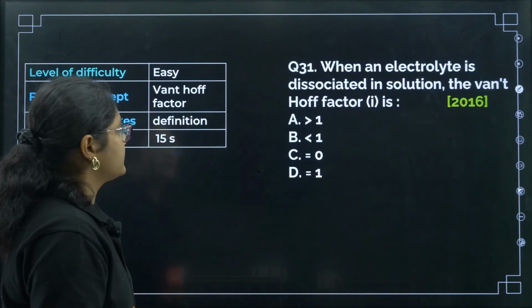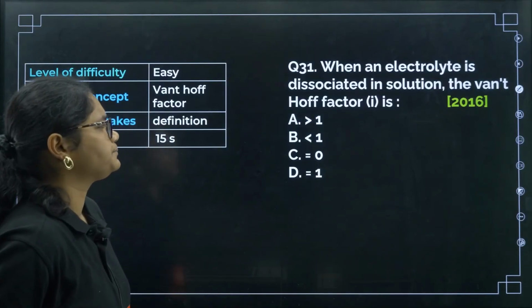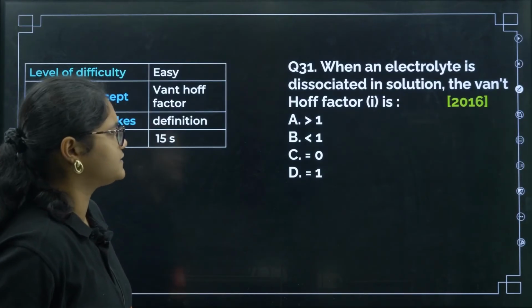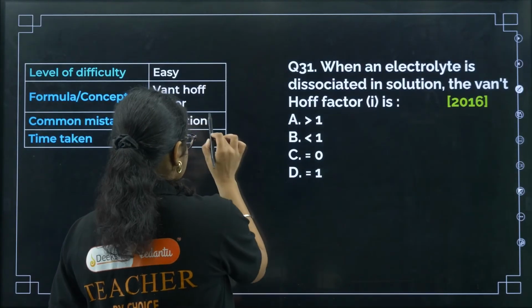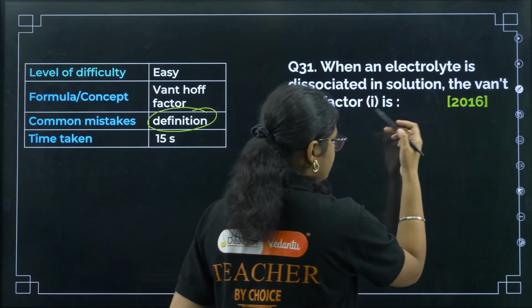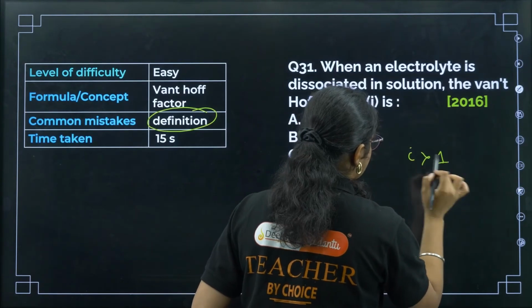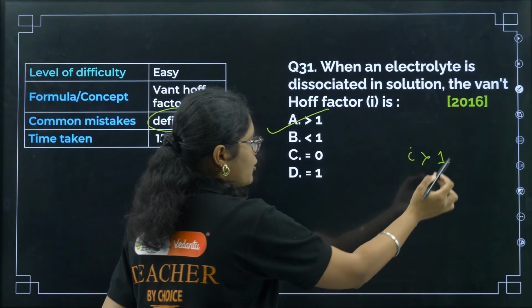Okay, next, question number 31. When an electrolyte is dissociated in the solution, the Van't Hoff factor is. Okay, so here also this question comes from the definition only. For dissociation, the Van't Hoff factor will be greater than 1. So the correct answer will be option A.